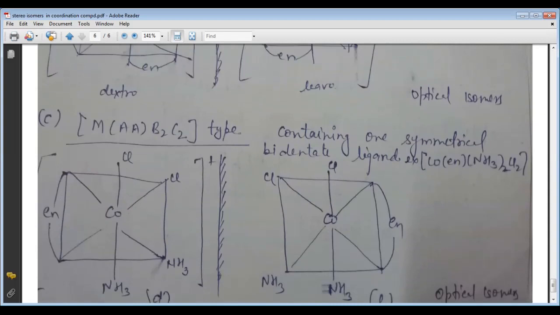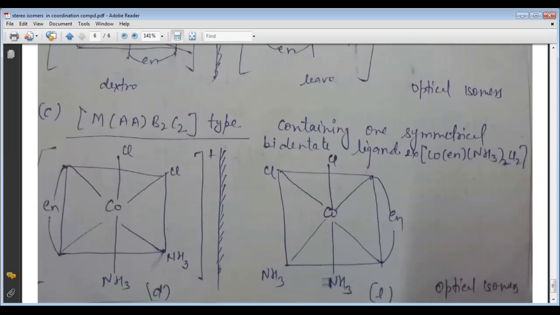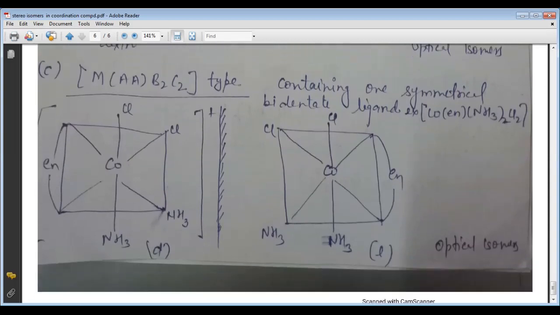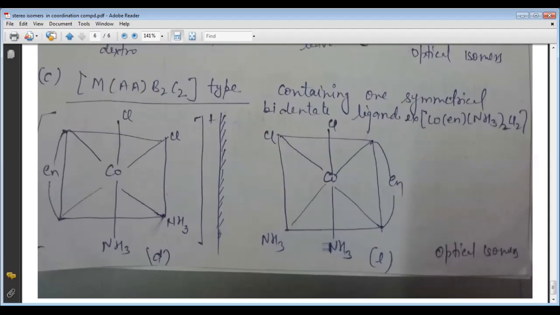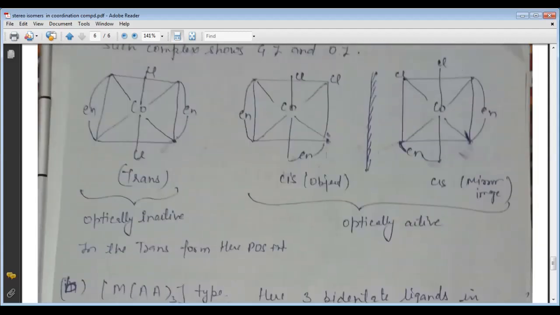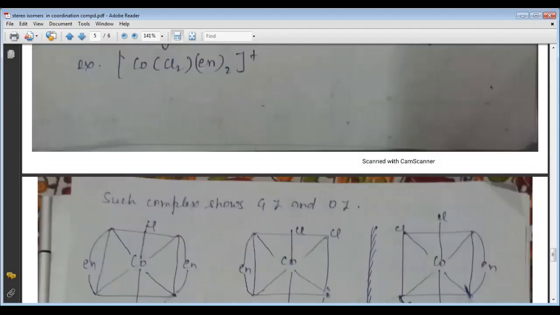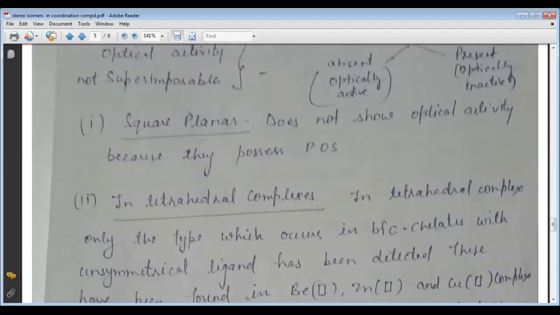Compounds of the formula MAA-B2C2, containing one symmetrical bidentate ligand, also show optical activity. Here we can see it will show optical isomers. This is an example of the MAA-B2C2 type. So these are called the optical isomers. Now the topic is optical isomers or geometrical isomers also.